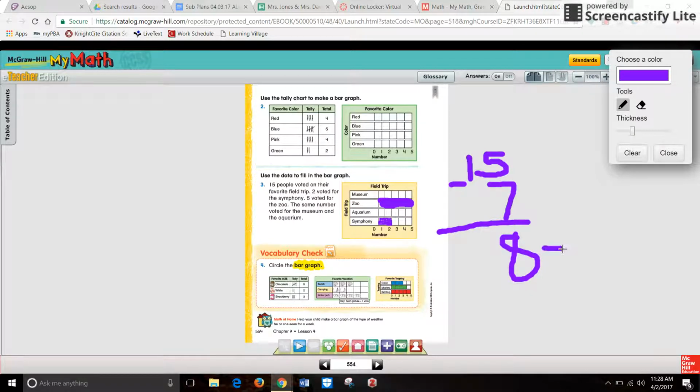And what is a doubles fact for 8? 4 plus what? Doubles fact, 4. So then I can color in the rest of my bar graph. So 4 voted for the museum and 4 voted for the aquarium.